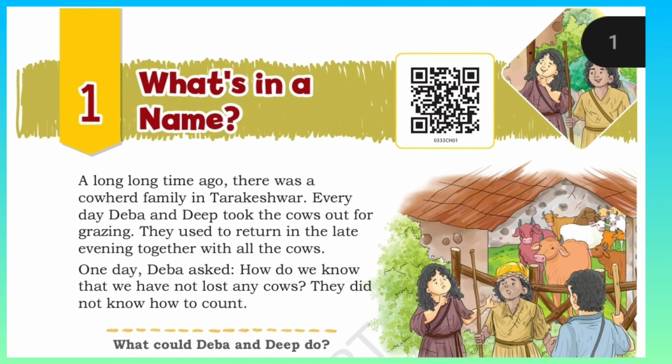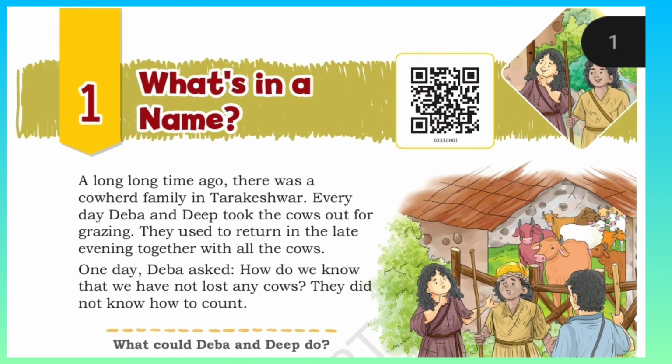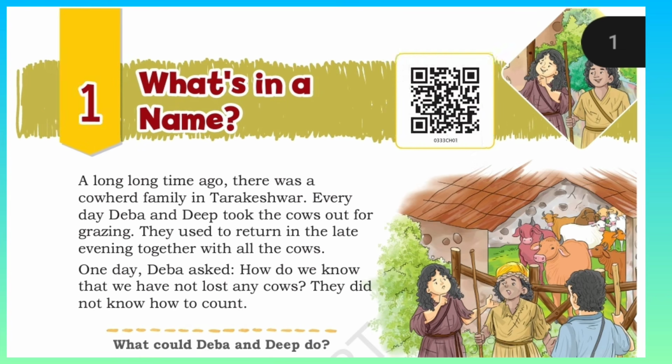Every day Deba and Deep are the children who take care of the cows for grazing. Every day they take the cows for grazing and return home in late evening. One day Deba asked Deep a question: how do we know that we have not lost any cows, because they don't know how to count?